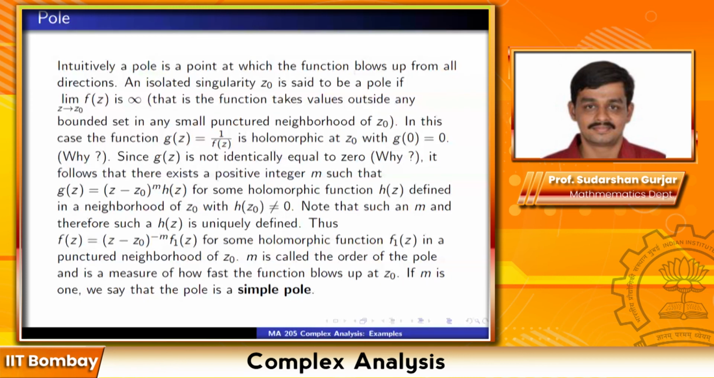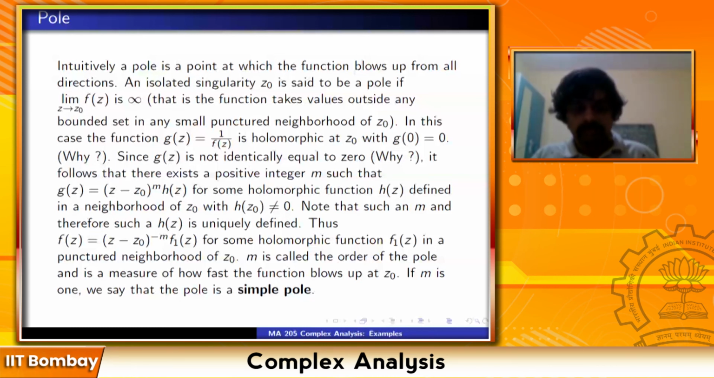Sir, a pole has to be an isolated singularity, right? Yeah, I only defined it for isolated singularities. So yes, for example, if we have something like sine of 1 by z, we cannot say that it has a pole at 0. No, we don't say it is.